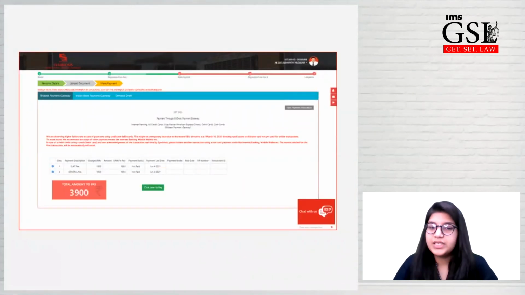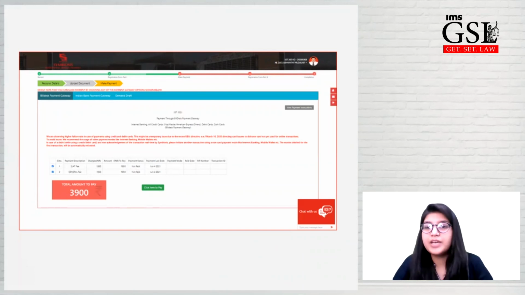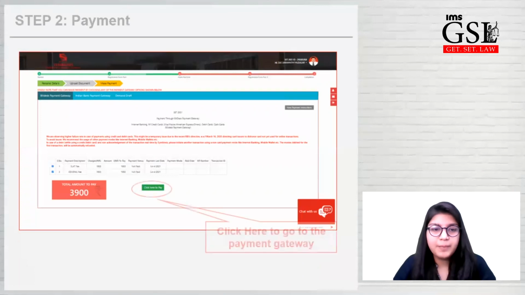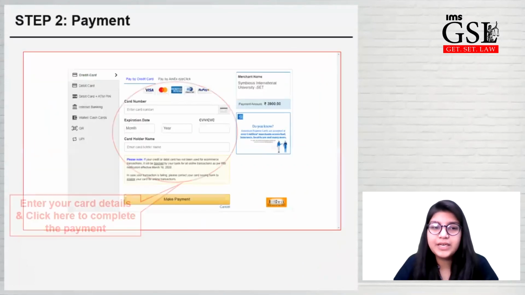After entering your OTP, you'll be directed to the payment page. In case you have filled both the forms, you have to fill the SLAT and SET entrance exam fees. Here we have selected both the entrance tests, SLAT and SET. That is why the total amount of the form is showing 3,900. If you're fine with the total amount that is showing, okay; if not, go back and correct. In case you're fine with it, you can click on the green icon that you can see here, and you'll be directed to the payment gateway.